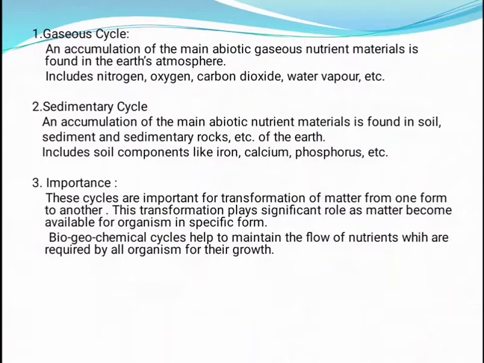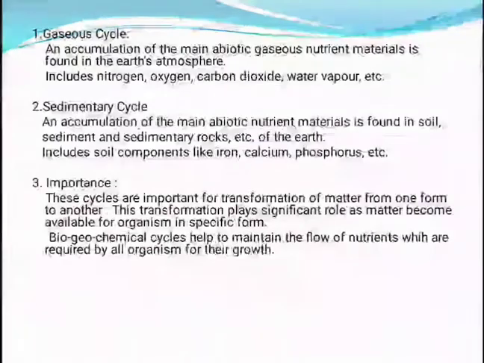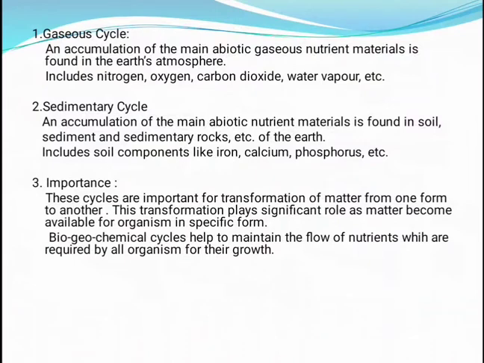First point, gaseous cycle, an accumulation of the main abiotic gaseous nutrient materials is found in the Earth's atmosphere. In short, what it means, it includes gases, okay, nitrogen, oxygen, carbon dioxide, water vapors, etc. Okay, so gaseous cycle includes all the gases present on atmosphere, right?